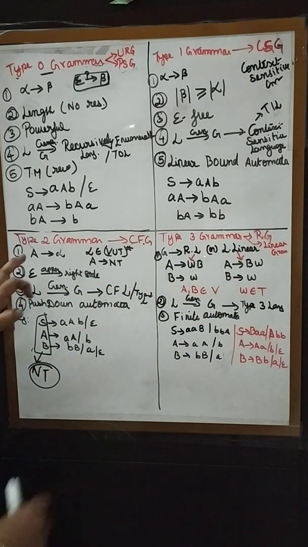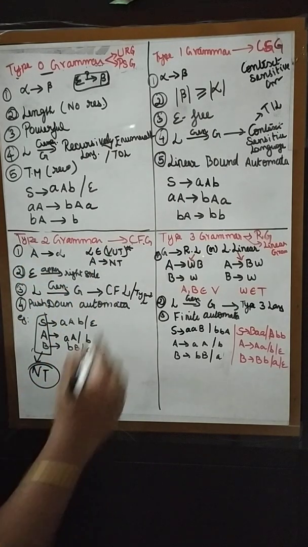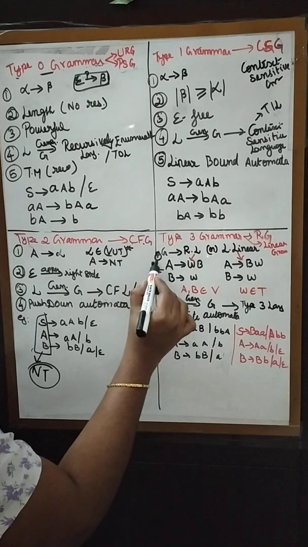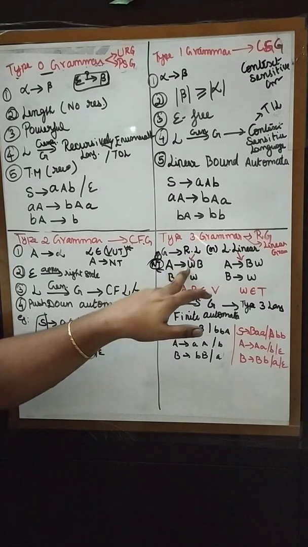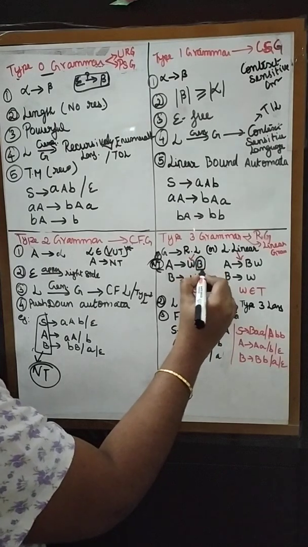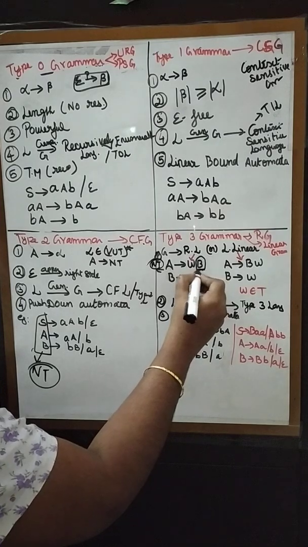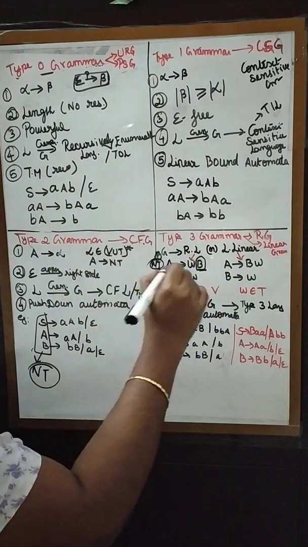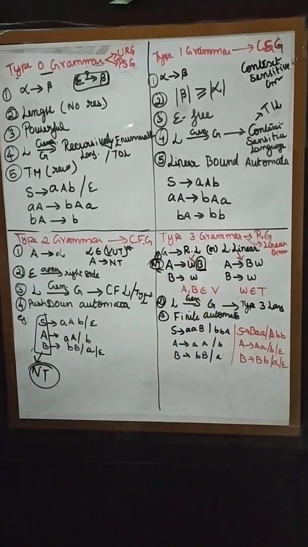Here also, before the arrow mark, you should have only one non-terminal. A tends to wB. Here the non-terminal is B. These non-terminals we can replace with terminals, whereas terminals cannot be replaced with non-terminals. This non-terminal is present at the rightmost end, so it is said to be right linear.